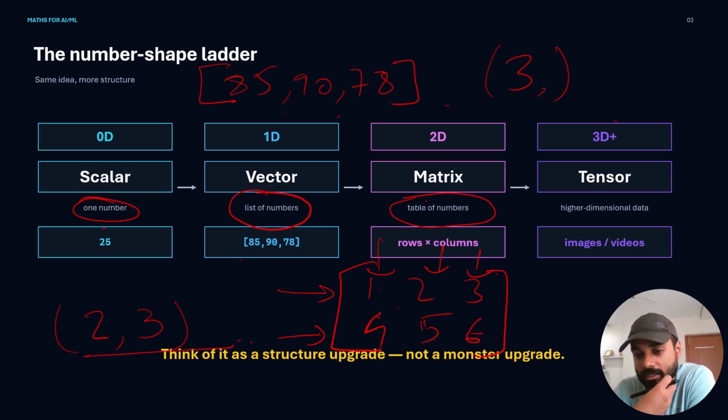We'll discuss it in the next slides. So this is the organizational structure of numbers, how we organize the numbers so that the machine can understand the context of the data.